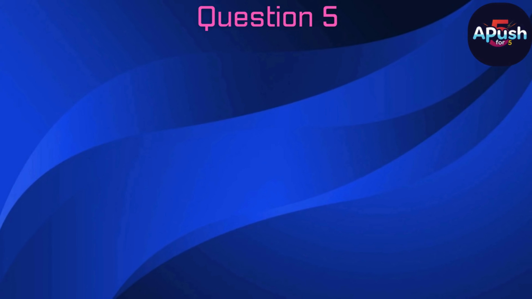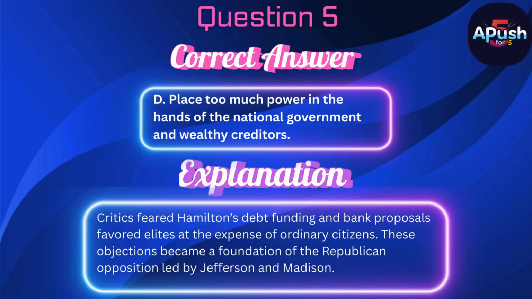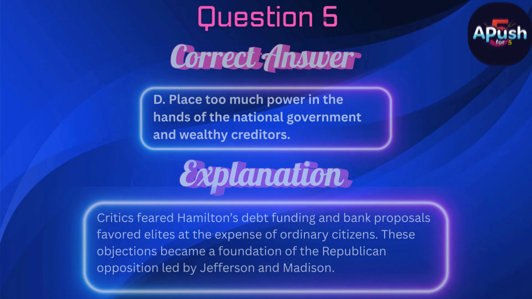The correct answer is D. Placed too much power in the hands of the national government and wealthy creditors. Critics feared Hamilton's debt funding and bank proposals favored elites at the expense of ordinary citizens. These objections became a foundation of the Republican opposition led by Jefferson and Madison.